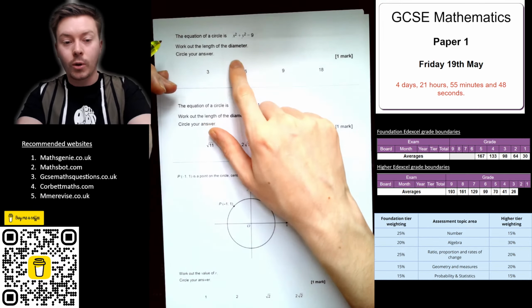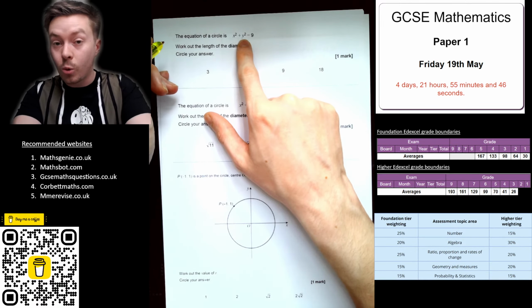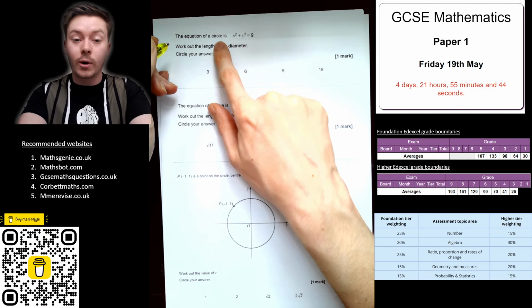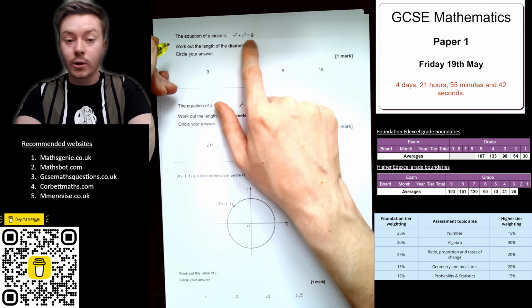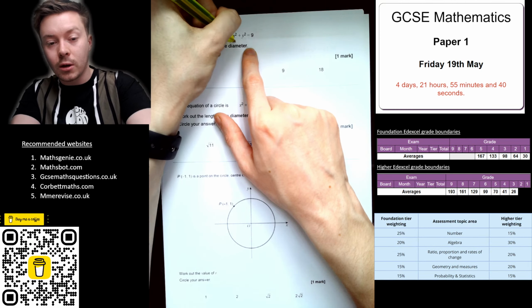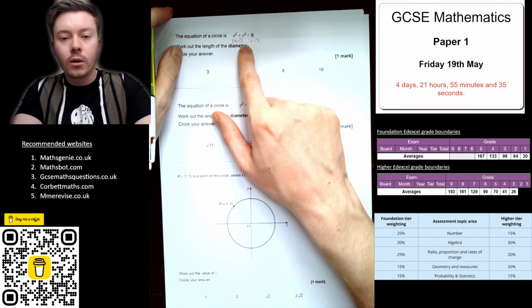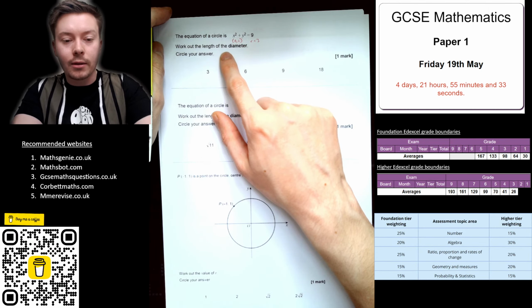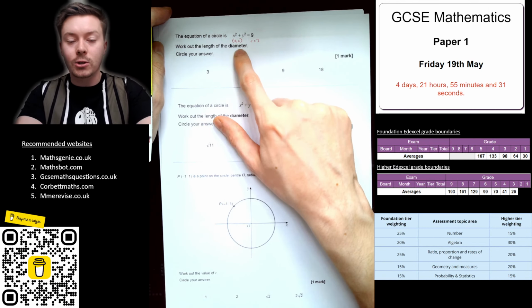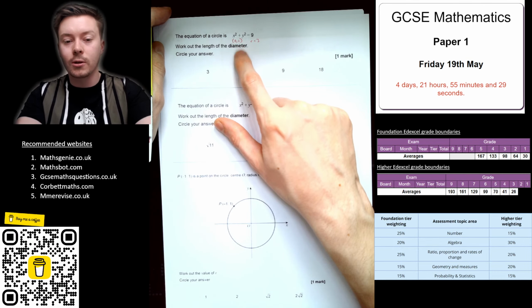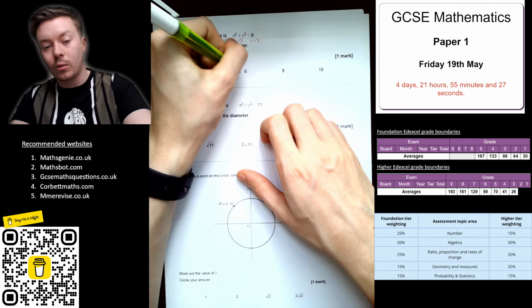And this is exactly the same question, but it's multiple choice. Well, it's exactly the same equation, I should say. The equation of a circle is x squared plus y squared is 9. So centre is 0, 0, radius is 3. Okay, work out the length of the diameter. Well, the radius is 3, be careful because it's asking about the diameter. The diameter is double your radius, so that would be 6.